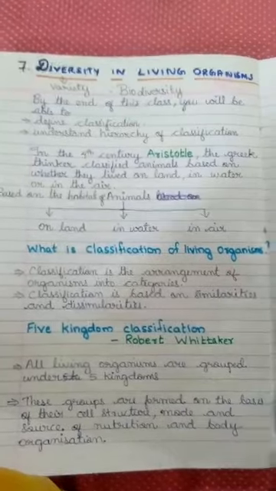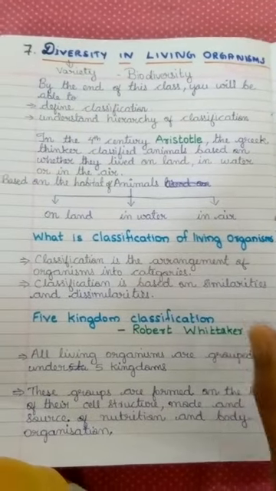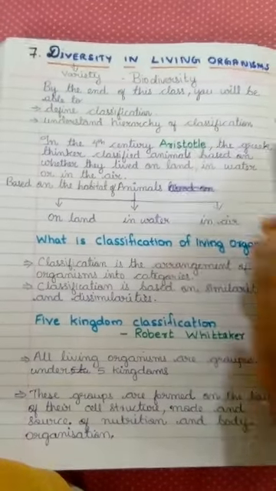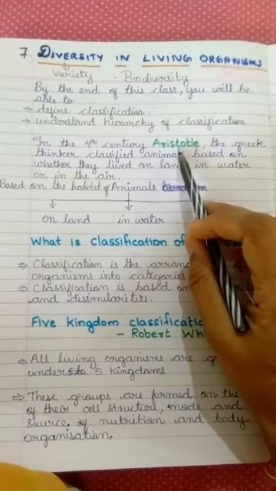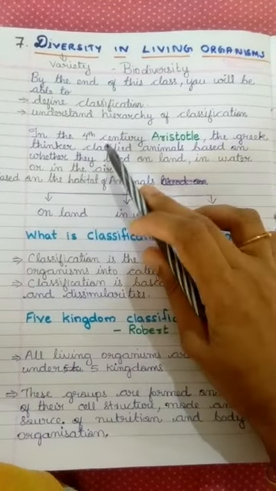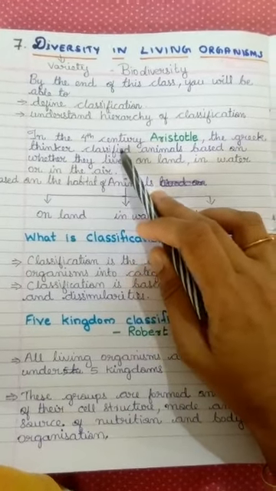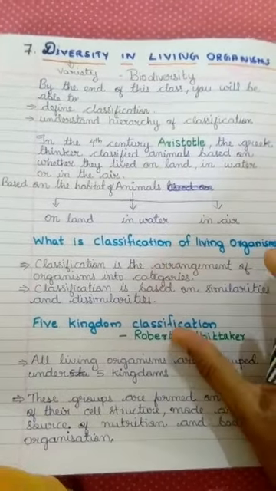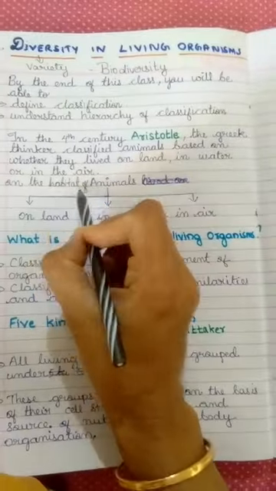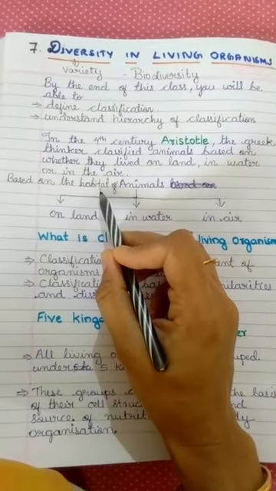The first attempt at the classification of living organisms was done by the famous Greek philosopher Aristotle in the 4th century. He classified animals based on their habitat. What do you mean by habitat?